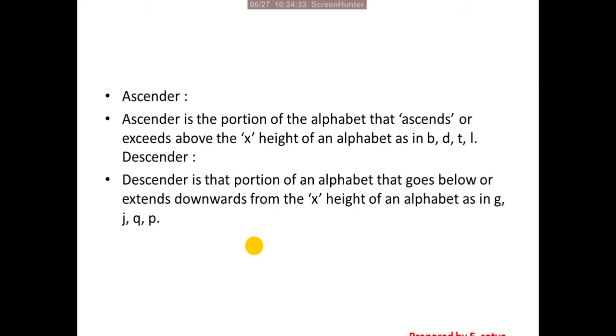From below the x height, the fonts are forming, like J, P, Q and G. A descender is that portion of an alphabet that goes below or extends down from the x height of an alphabet, as in G, J, Q and P.